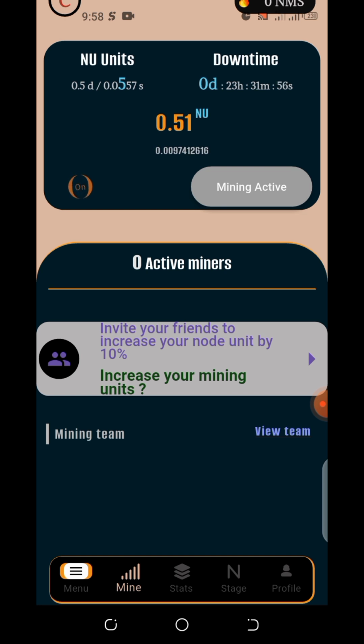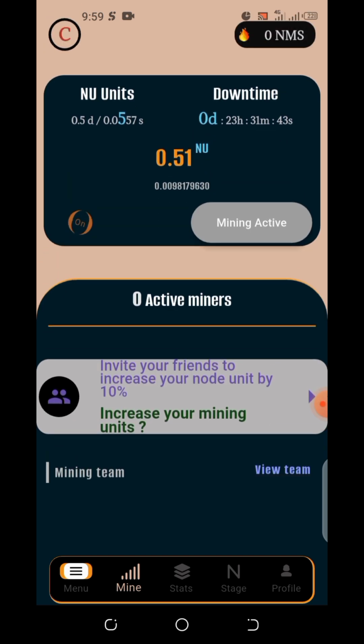Please don't waste time, don't procrastinate. Let me briefly show you how to go about this airdrop. Once you have successfully registered, your interface is going to be the same as mine. You see my own interface.